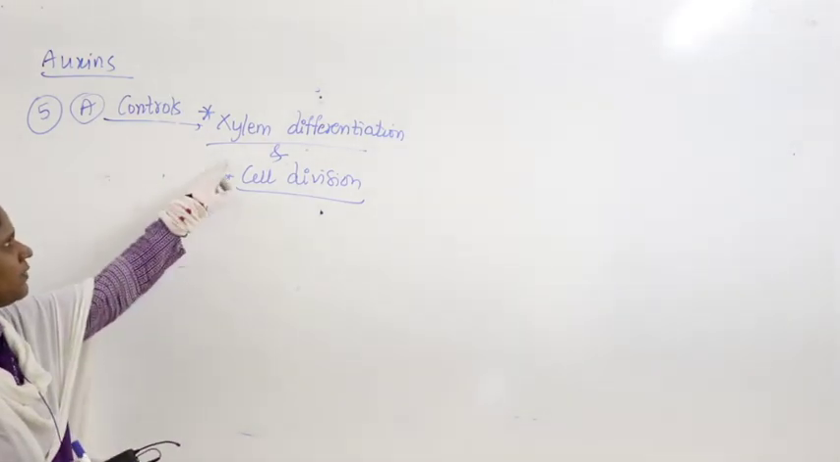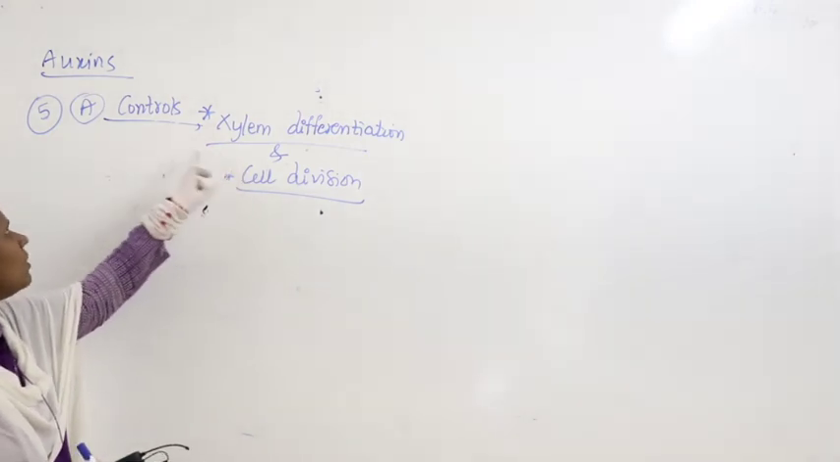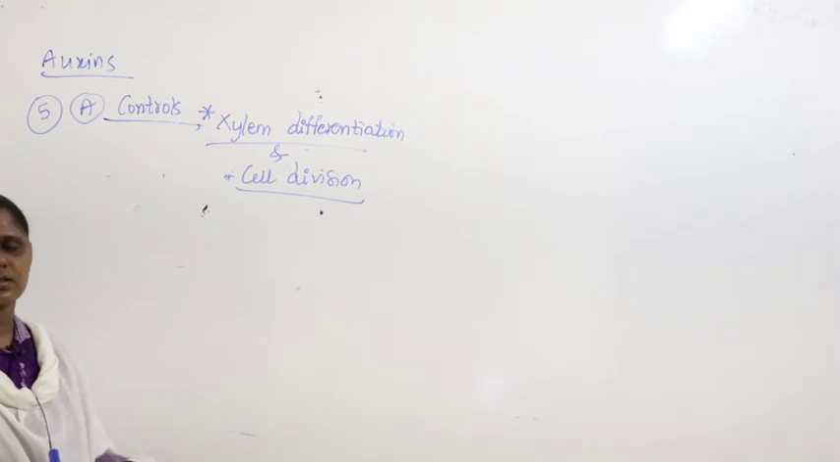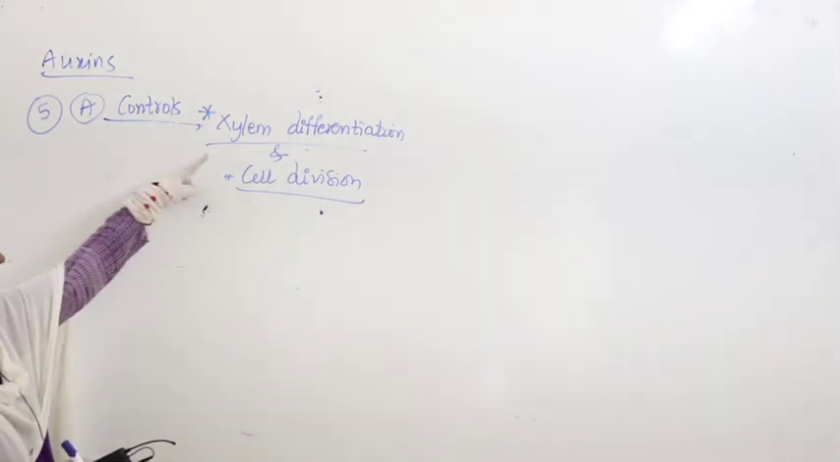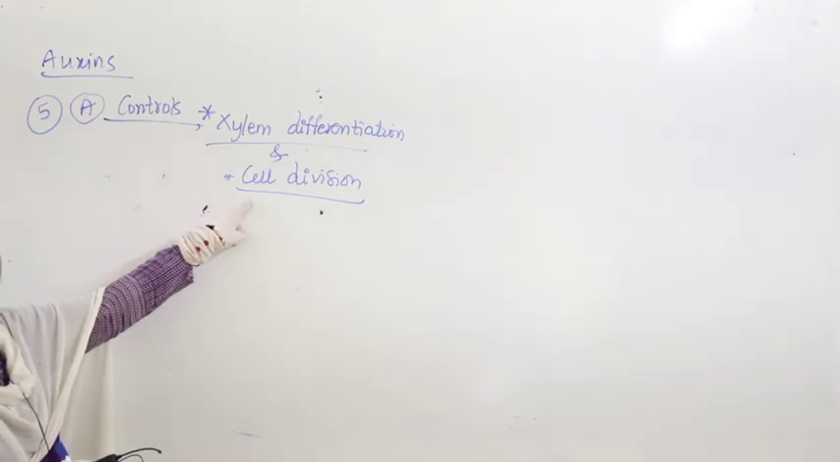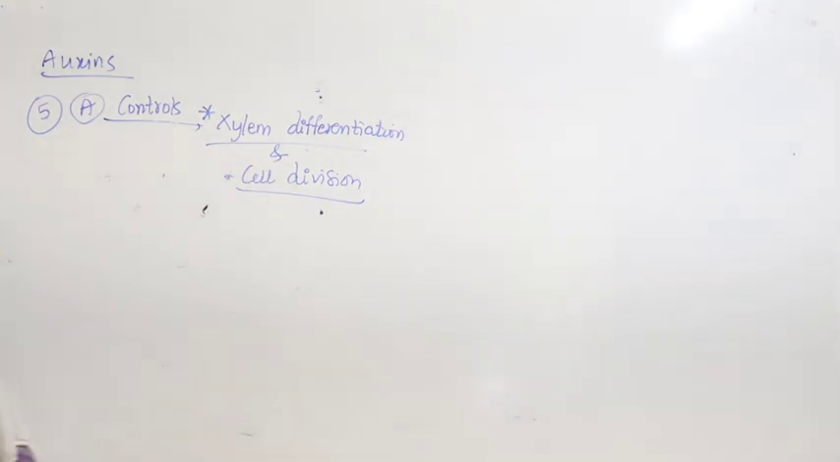So xylem differentiation, whenever you get the question that in xylem differentiation who plays a vital role, you have to take it for granted that it is auxin, because auxin makes the xylem cells undergo cell division and makes the xylem cells undergo differentiation.